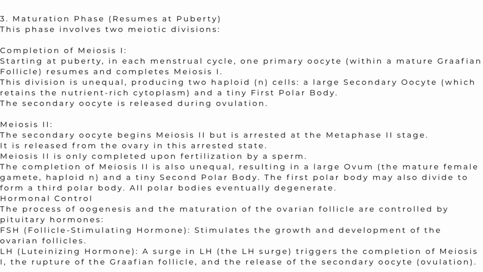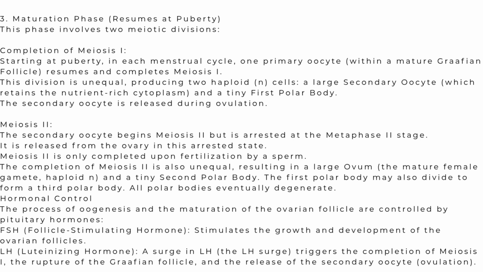The restart and completion of meiosis second will happen only with the entry of sperm. This last phase is usually completed in the ampulla of the fallopian tube at the time of fertilization.